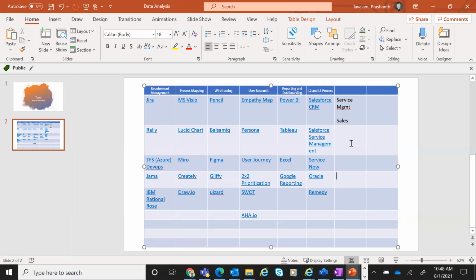You need to understand where you're falling in this particular group. If you're in L2 or L3, typically BAs will be in L2 or L3. Mostly you will be in L3, and sometimes you can work in L2 teams also. L2 teams are mostly support teams. So if you're a part of L2, you will also have to do a little bit of technical business analysis.